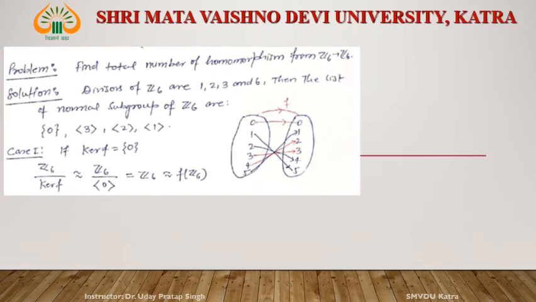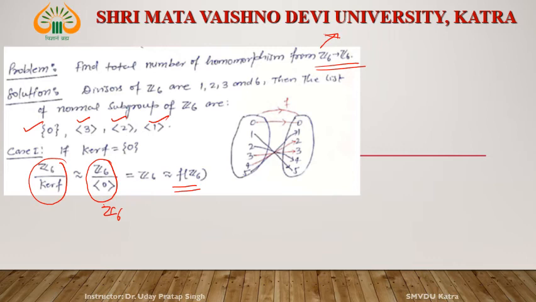Now find the total number of homomorphisms from Z6 to Z6. First find the normal subgroups of Z6. What are the normal subgroups of Z6? They are generated by 0, 3, 2, 1. Okay. Now consider case by case. If the kernel of f is 0, then Z6 by kernel of f, that is Z6 by 0, it is the whole Z6. This is isomorphic to f of Z6, that is Z6.